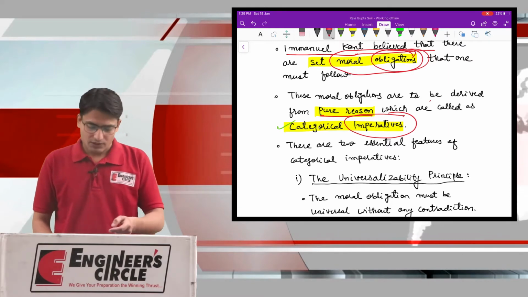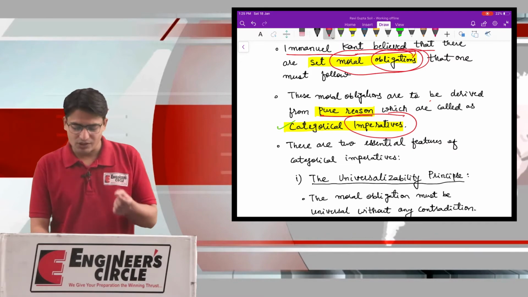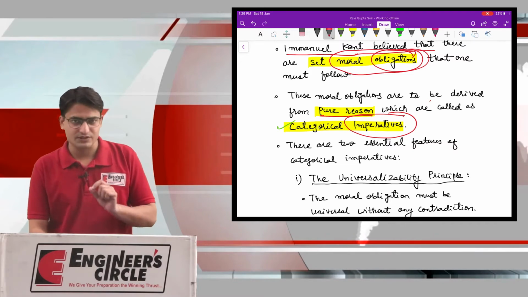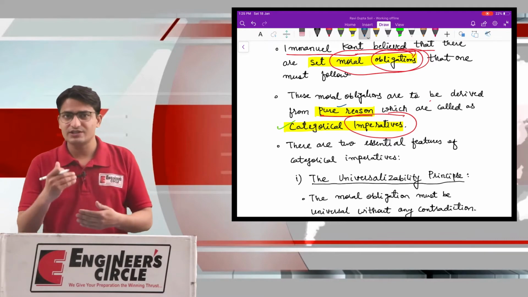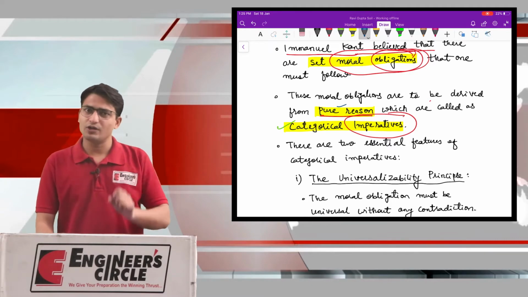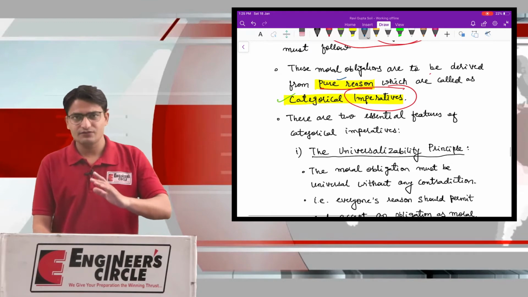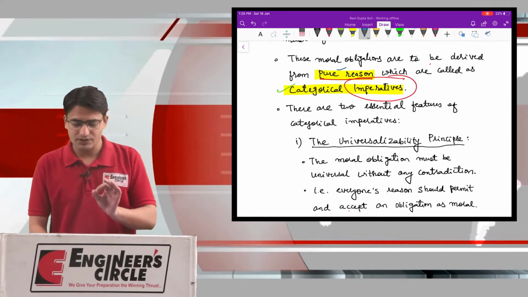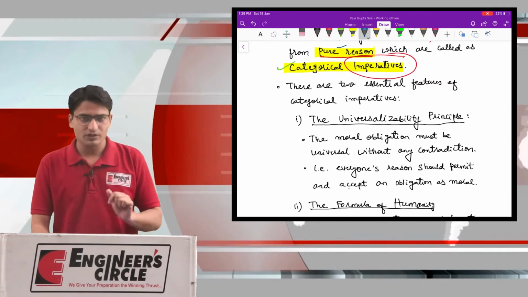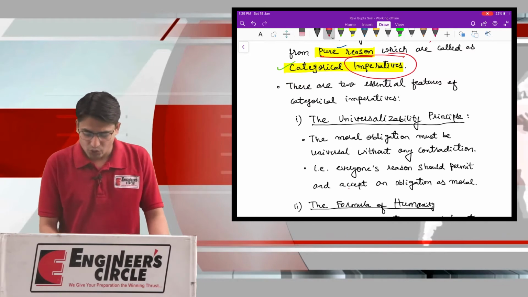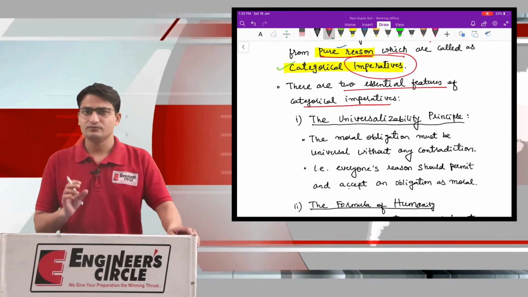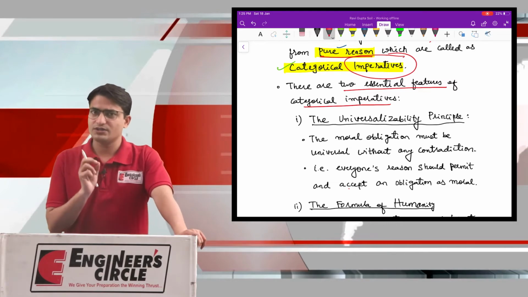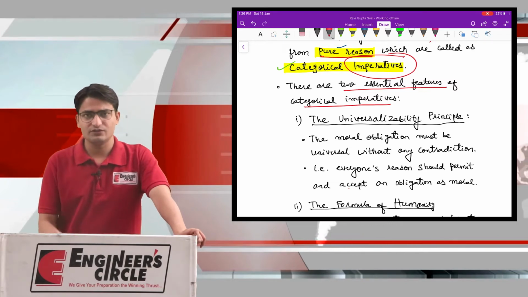Now, if he is saying that moral obligations are to be derived from pure reason, then there must be some base to decide that they are moral obligations. So he is further developing this pure reason part, and he is saying that there are two essential features of categorical imperative. Your moral obligation must satisfy these two essential features.